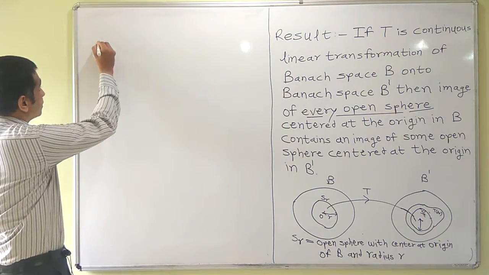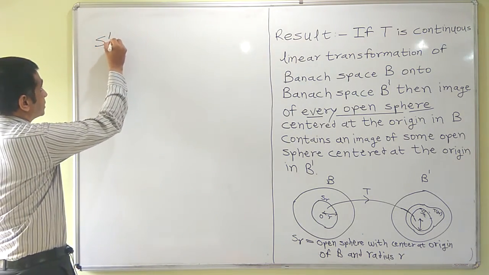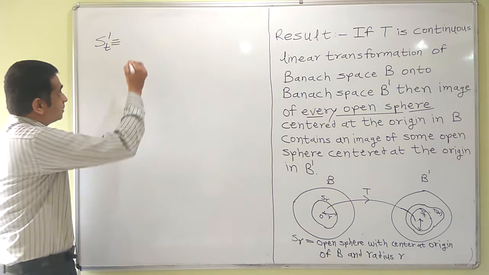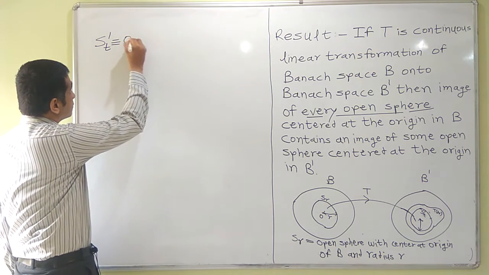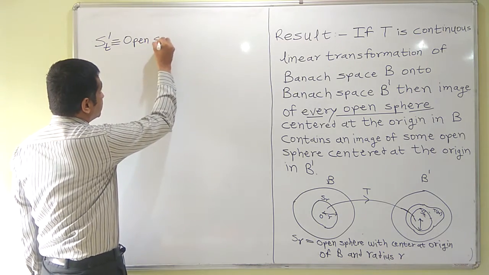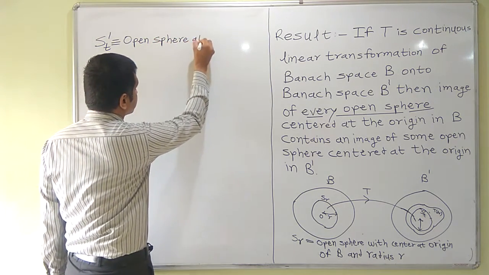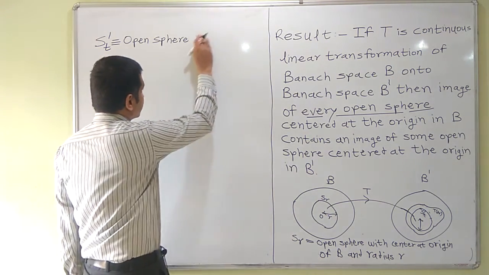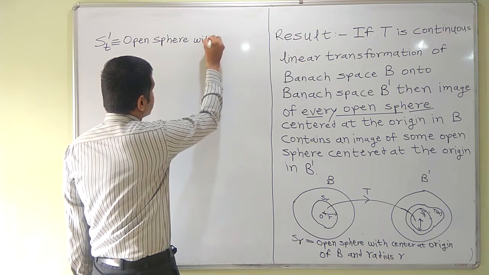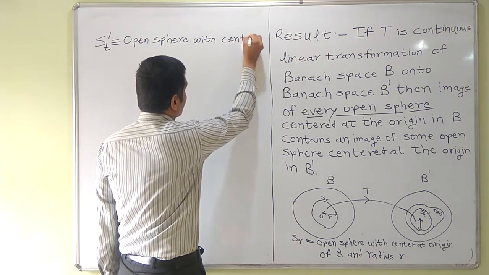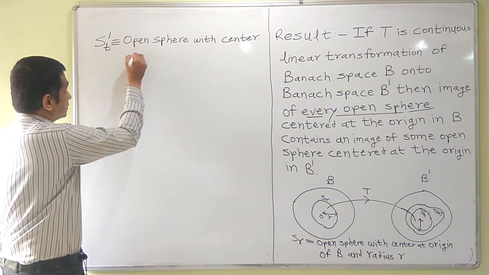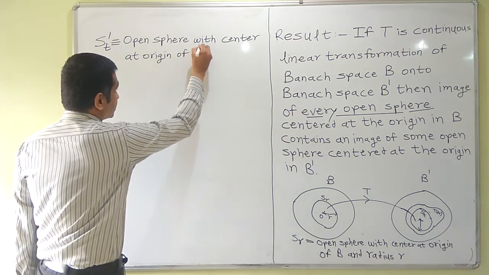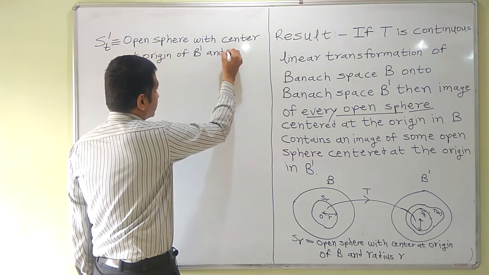Similarly, ST dash denotes the open sphere with center at origin of B dash and radius t.